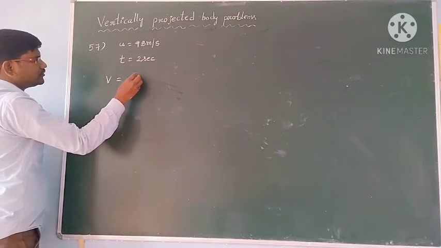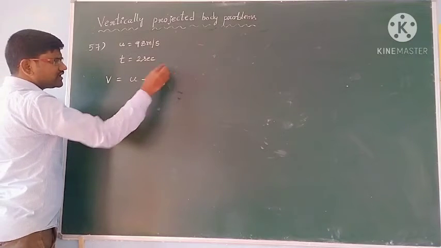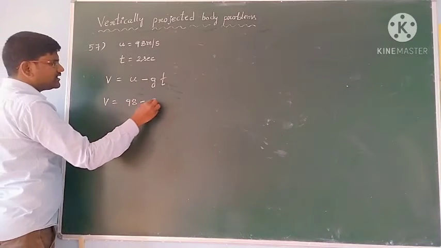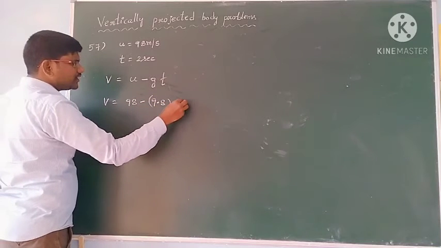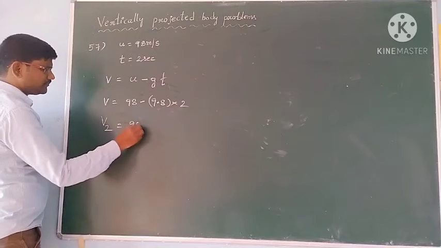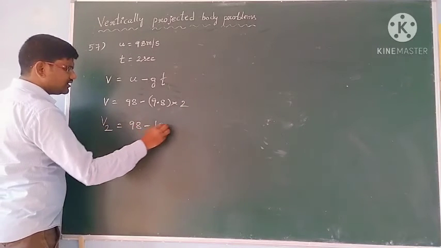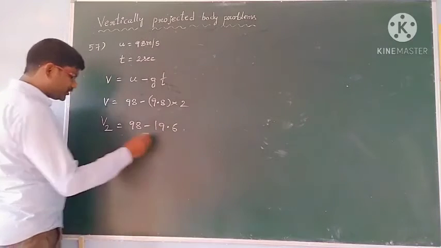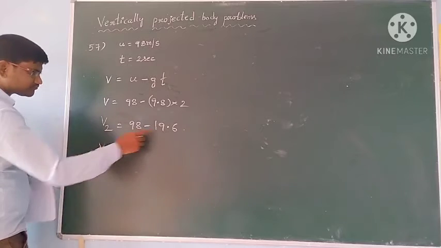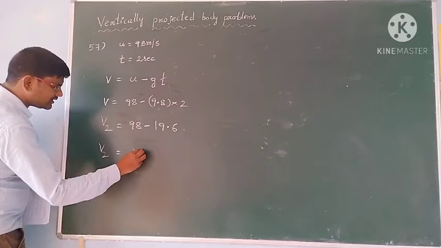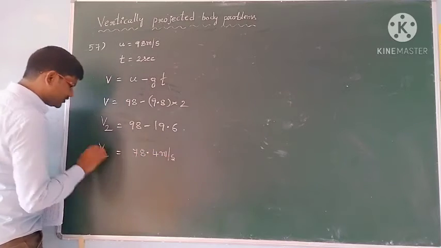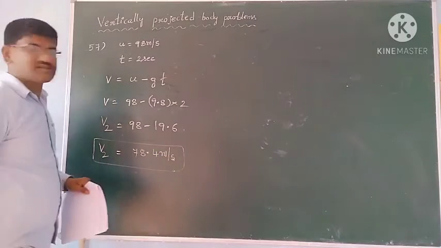v is equal to u minus gt for a vertically projected body. Then v is equal to u value 98 and g value 9.8 into time 2 seconds. Then velocity after 2 seconds is equal to 98 minus 19.6. So if you subtract this, you will get V2 is equal to 78.4 meters per second. So this is the velocity after 2 seconds.